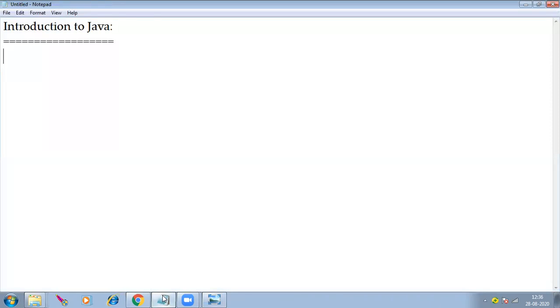First, the introduction part. So first of all, what is Java? Java is a programming language. Basically, any programming language is used to write programs to develop software or applications. So Java is one programming language like that.